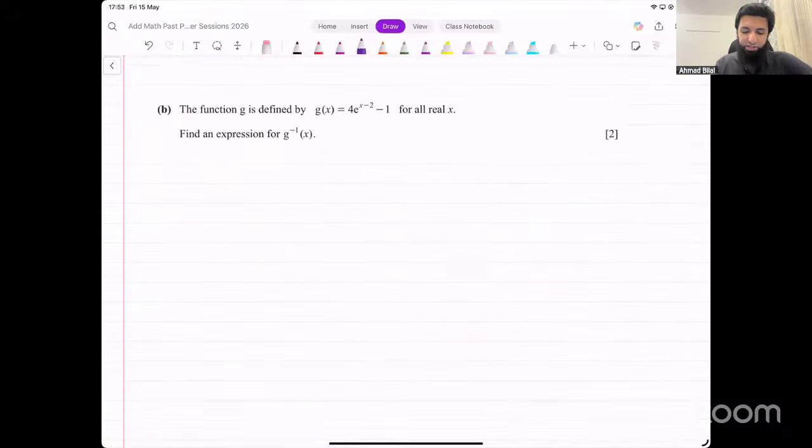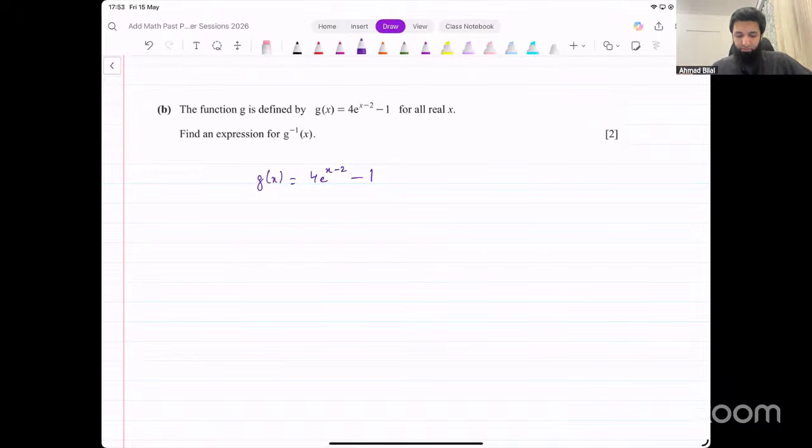Now they're saying the function g is defined by g of x equals this for all real values of x. Find an expression for g inverse of x. How do you find the inverse of this function? Let's write that function down. g of x is equal to 4e raised to the power x minus 2, minus 1. That's the function g.